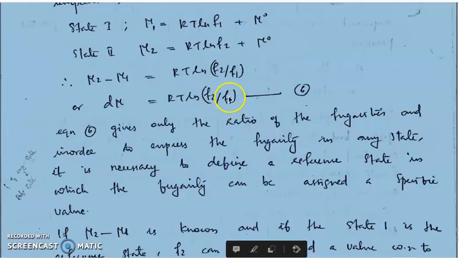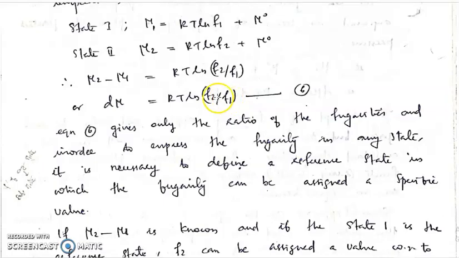So if we take F1 as a reference state, and imagine F1 has a particular defined value that we know, then by measuring the chemical potential, we can easily find out the fugacity of the real state, right? So it is important to define a reference state with a specific fugacity value.